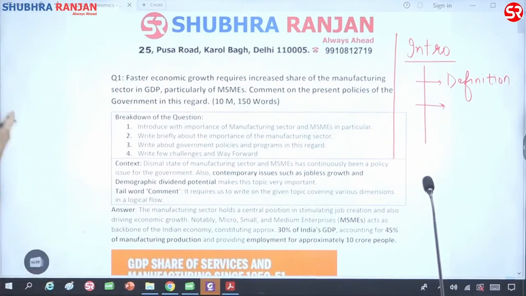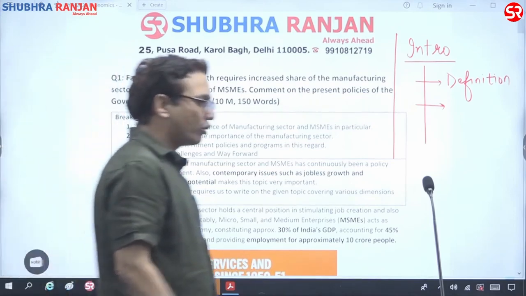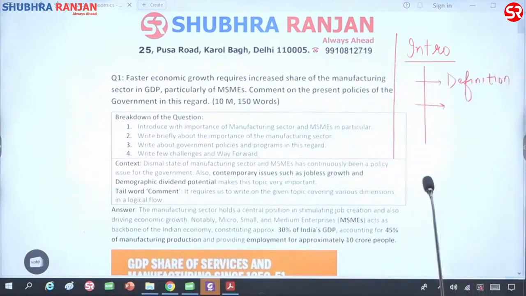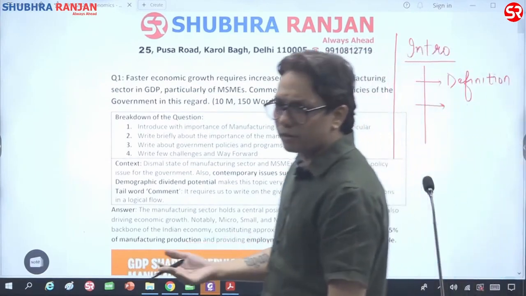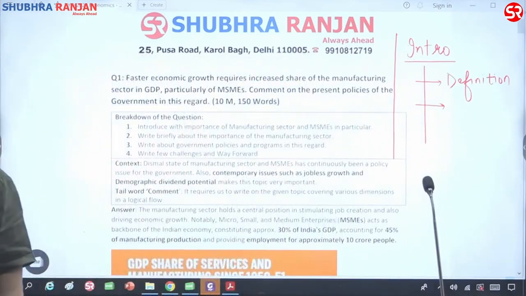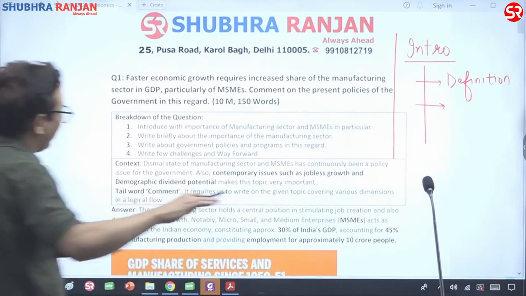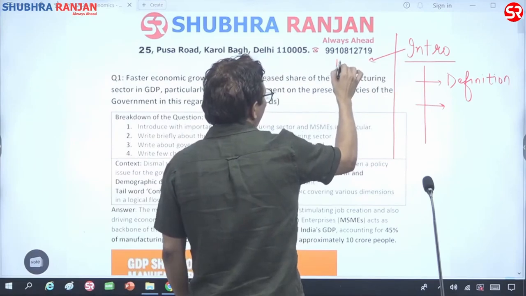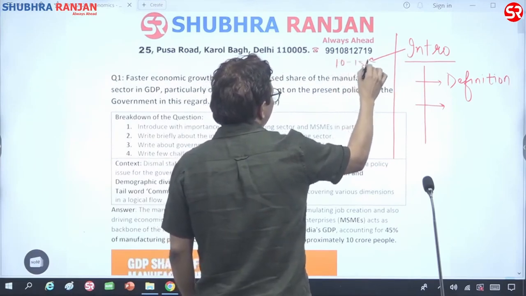For example, this question, which says faster economic growth requires increased share of manufacturing sector, especially from MSME sector. And in this context, we need to tell what are the policy initiatives taken by the government to help MSME sector. The word limit is 150. Introduction has to be kept to around 10 to 15 words.